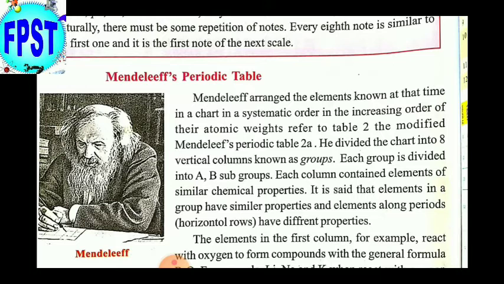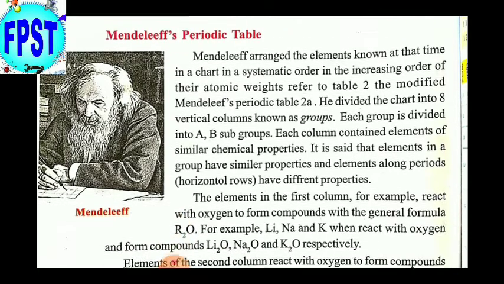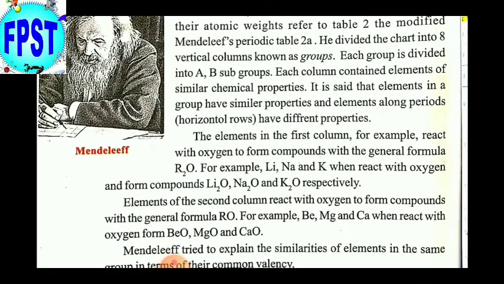Each column contained elements of similar chemical properties. In the modern periodic table also, the elements in the same group have similar properties. But the modern periodic table is based on the atomic number, whereas Mendeleev's basis is atomic weight. Elements in a group have similar properties, and elements along periods, meaning horizontal rows, have different properties.